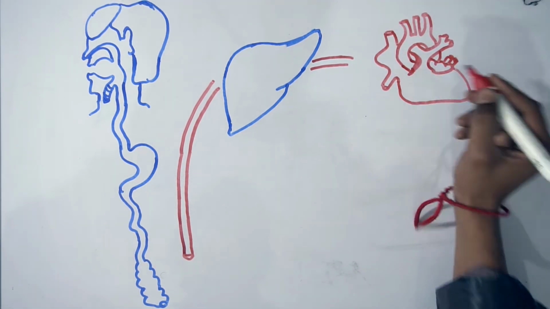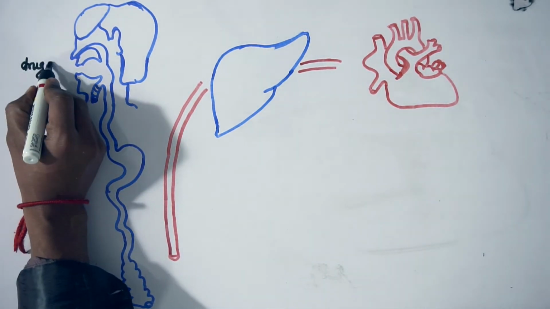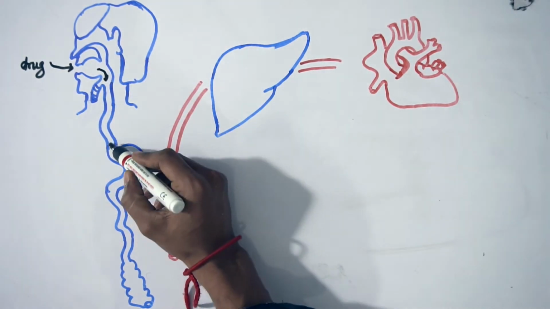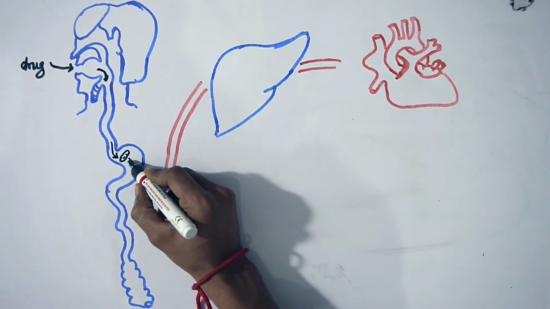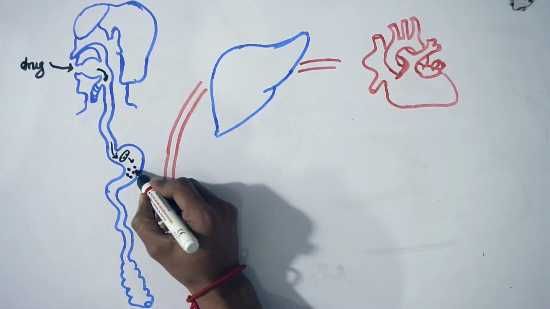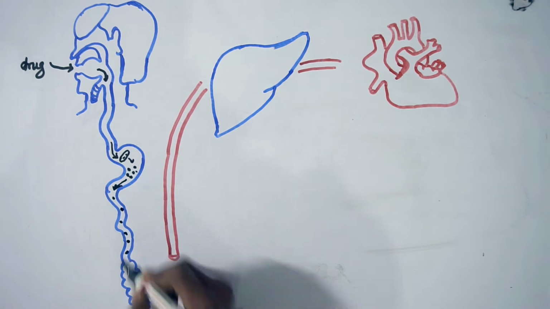Now assume that an oral drug is taken by a patient and the drug travels through the esophagus and reaches the stomach, where the drug molecules get liberated from the tablet into the stomach as well as travel to the small intestine.